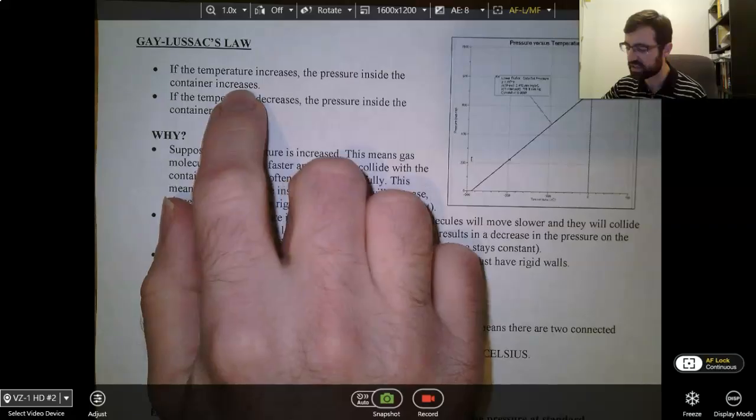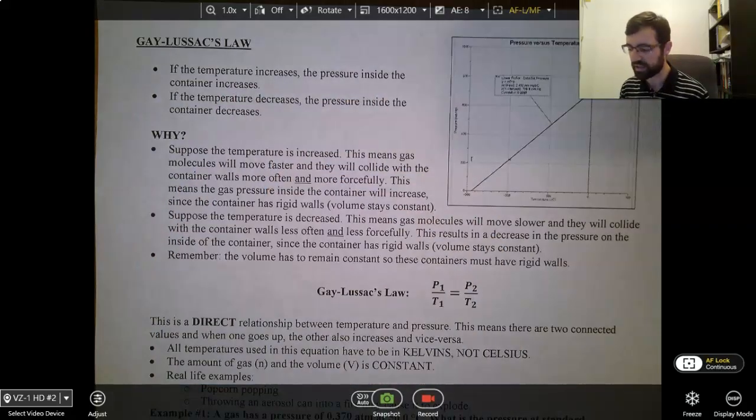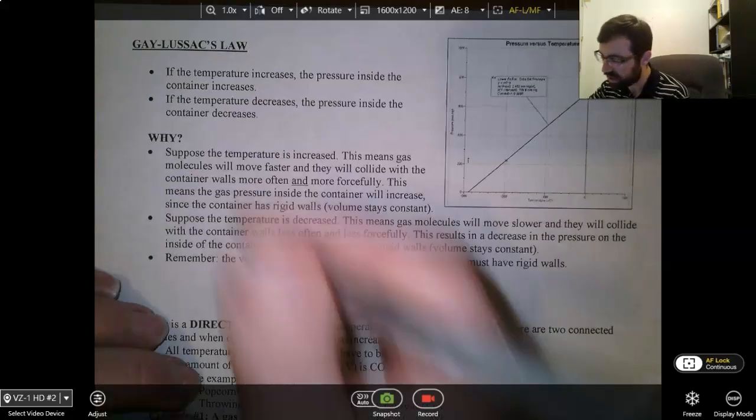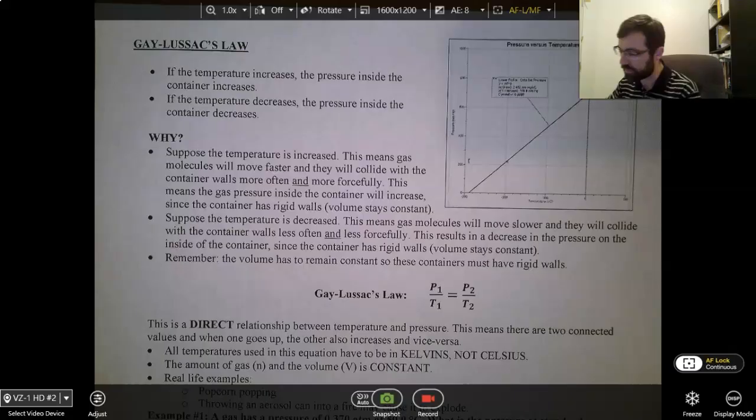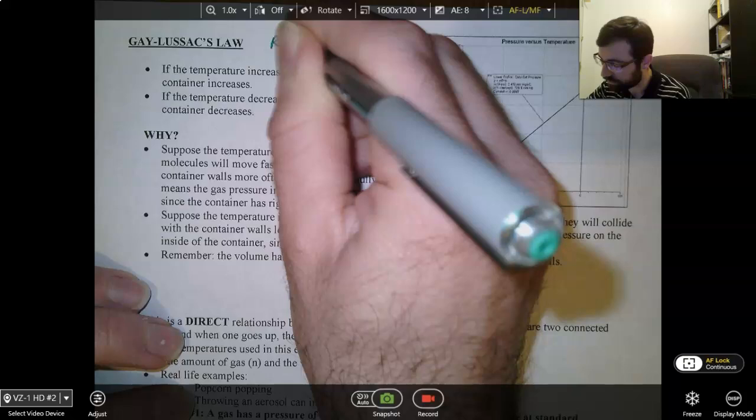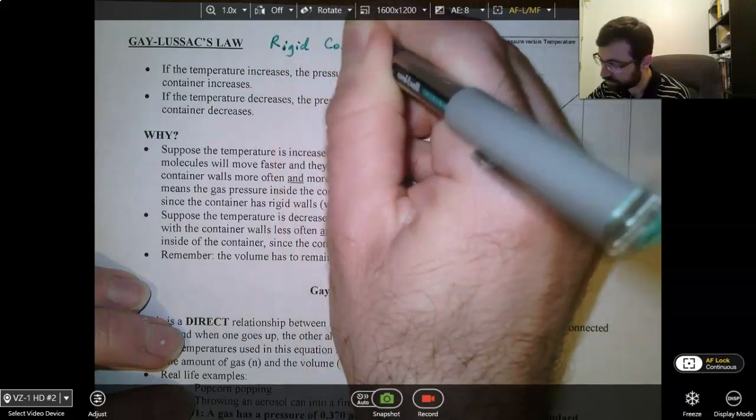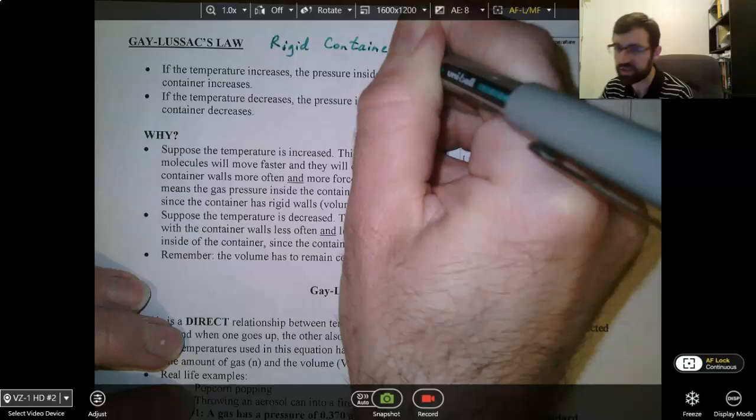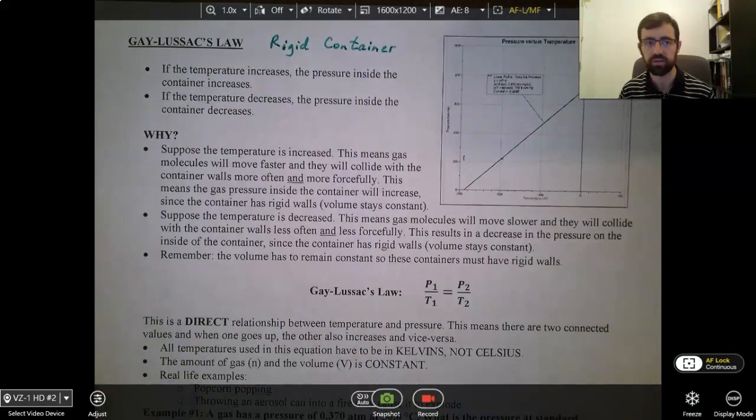If the temperature increases, the pressure inside the container increases. If the temperature decreases, the pressure inside the container decreases. You do need to know that if we're talking about Gay-Lussac's law, we have a rigid container. And rigid just means the volume is not easily changed. Like a popcorn kernel. You can't really swell or expand the popcorn kernel without breaking it open. So that's why it changes. It bursts and turns into this fluffy white popcorn.